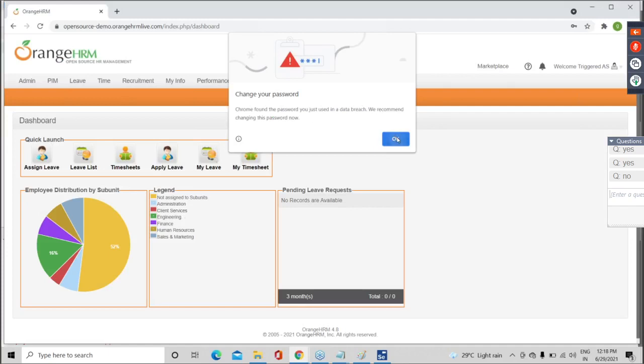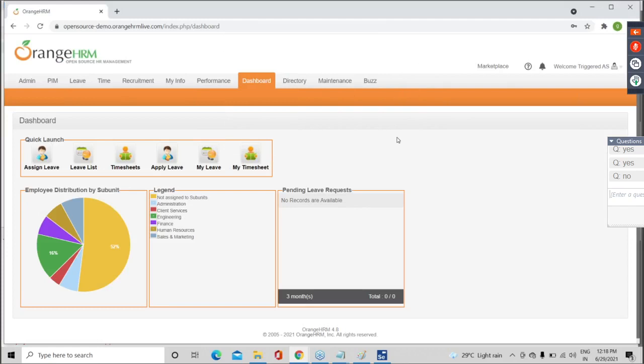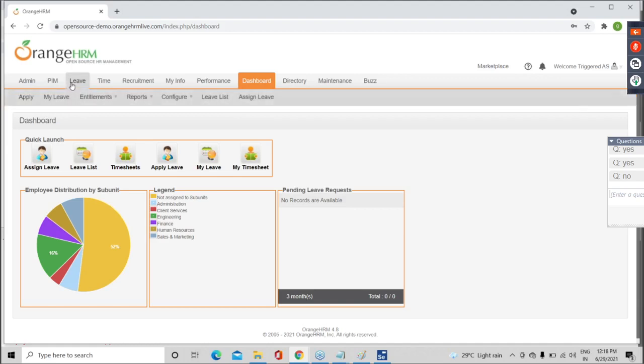Because, guys, observe here. These are advanced, critical scenarios. See, I am not clicking on leave. I am just keeping my mouse pointer over leave. Are you understanding? This is not a click action. This is a mouse over action.